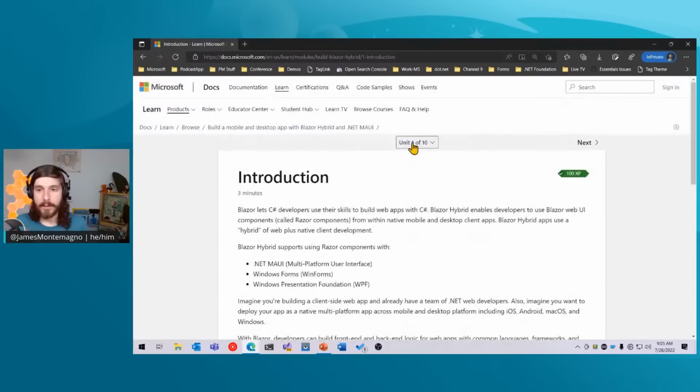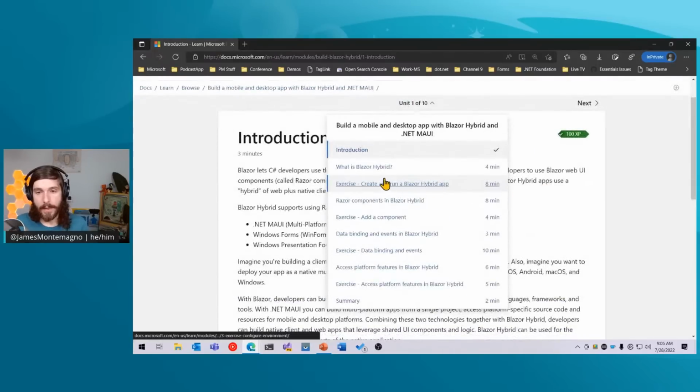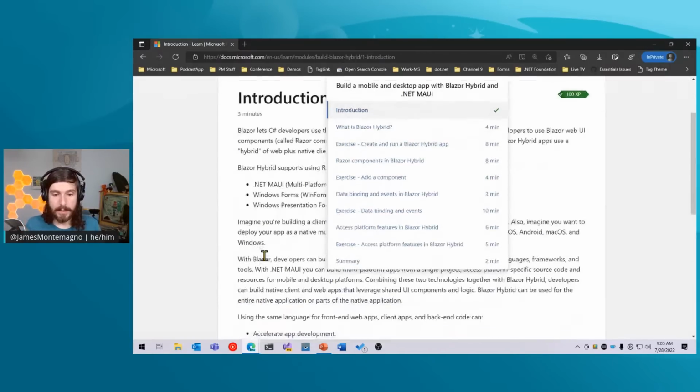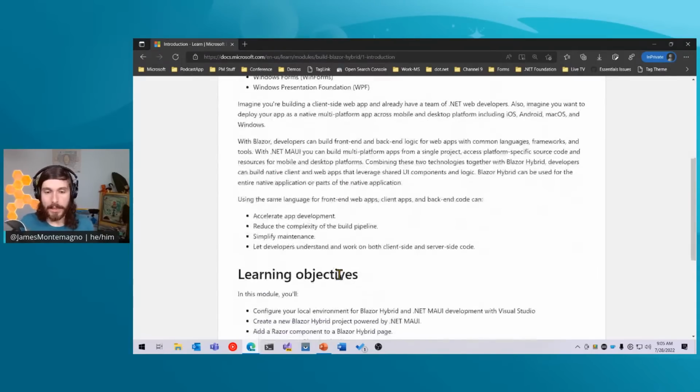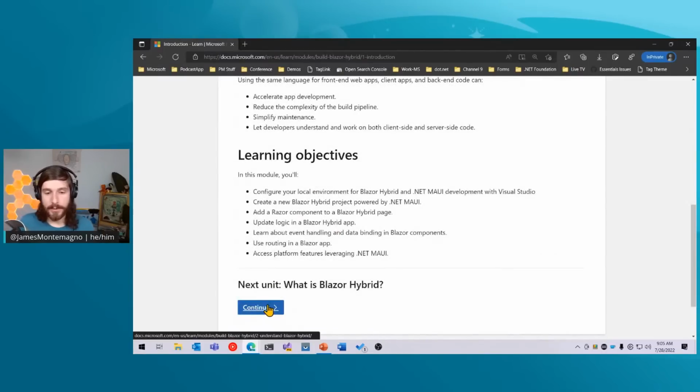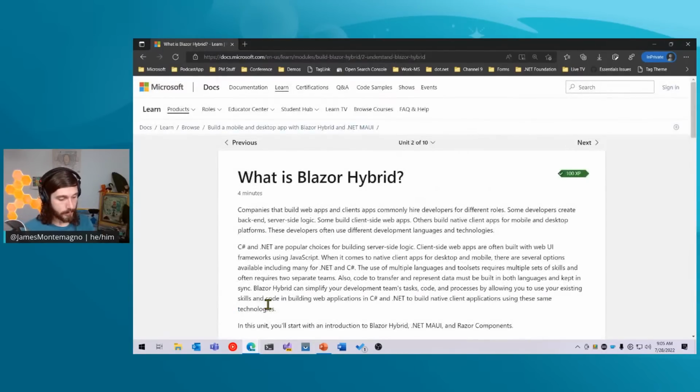So inside of here, we can look at the units and you can see here that there's literally an introduction. What is Blazor Hybrid? Go and do something. We're going to create an app. What is Razor Components? Let's go and do something. What are data binding and events in Blazor Hybrid? Let's go and do something as we go on and on and on. So that's kind of cool in general as we go through this. So here, of course, we're just going to talk about exactly what I was mentioning earlier about what Blazor Hybrid is and the learning objectives, but let's just go ahead and get started here.